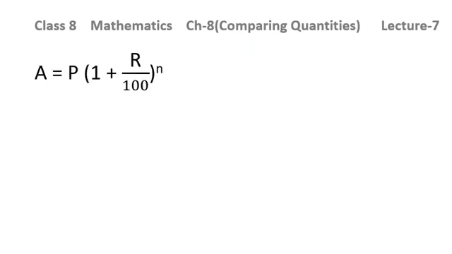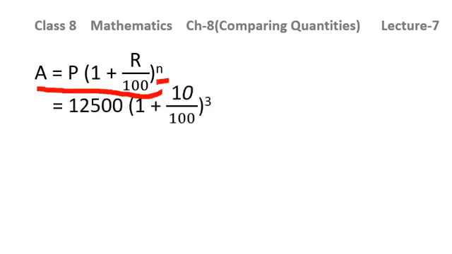So we know the formula that amount is given by principal into 1 plus R over 100 raised to the power n. Putting the values in the formula, amount is principal 12,500 into 1 plus 10 over 100, because the rate of interest is 10% in this case. Time is same, that is 3 years.